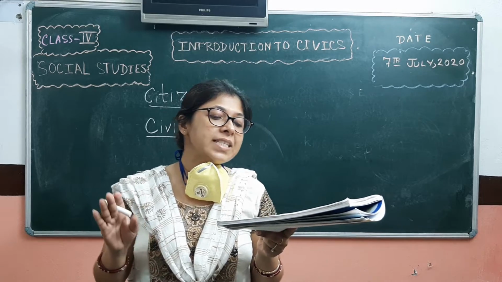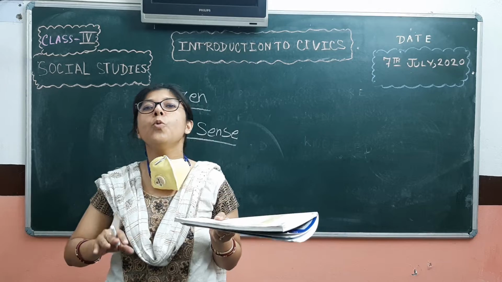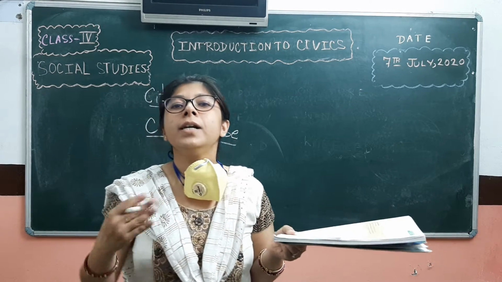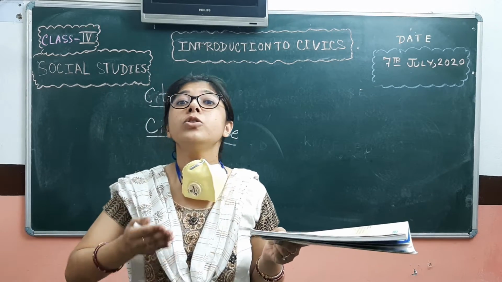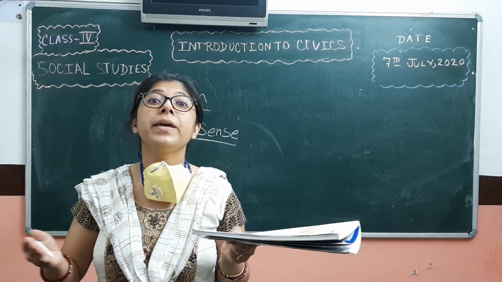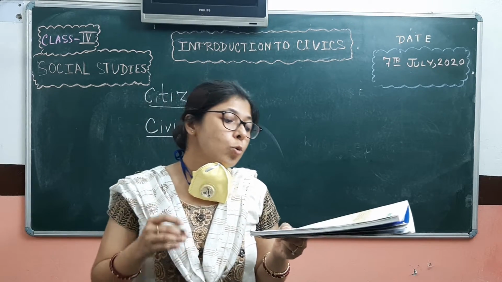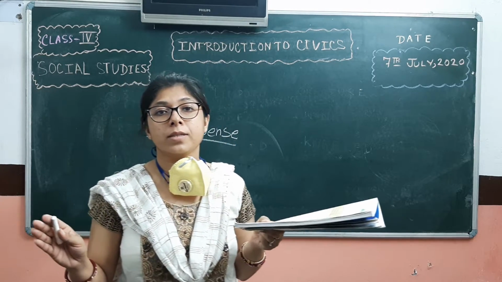Children should be taught civic sense from an early age because children are the ones who are learning. So they should be taught civic sense from an early age so that they can use it, learn to behave properly and become a good human being, a good citizen of the country. Schools and homes are the best places for children to learn all those things.